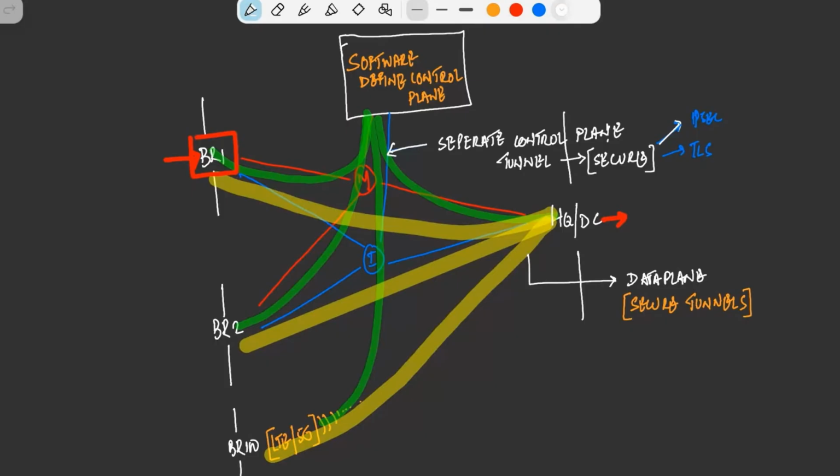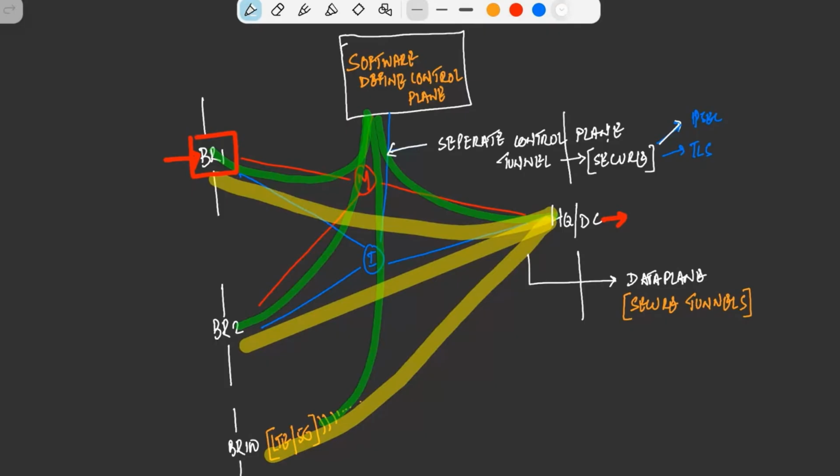From a branch perspective, we encapsulate that data with whatever tunnel is available with different vendors, different kinds of tunnels. Now, when the branch encapsulates that packet and sends it, we create a tunnel end to end. As a result, we can prioritize that particular traffic from branch to the headquarter. How are we prioritizing?